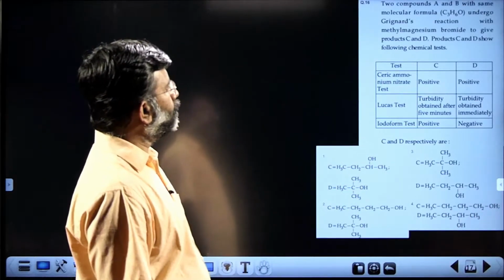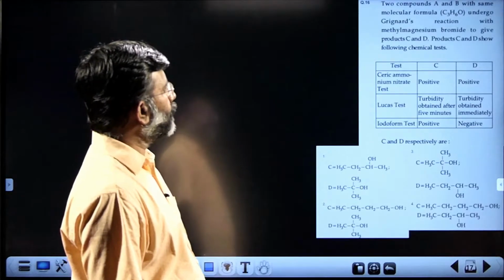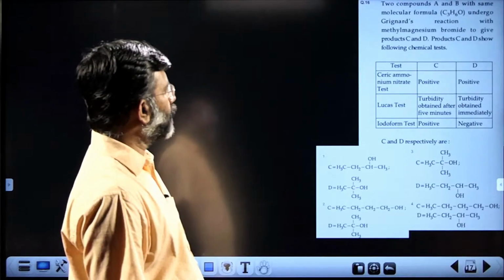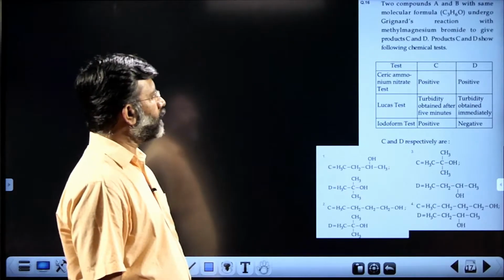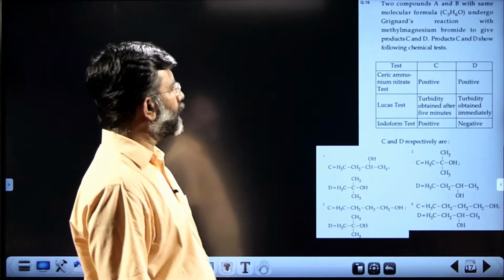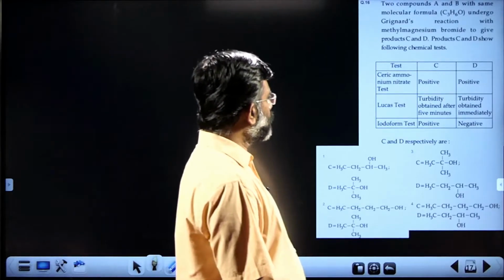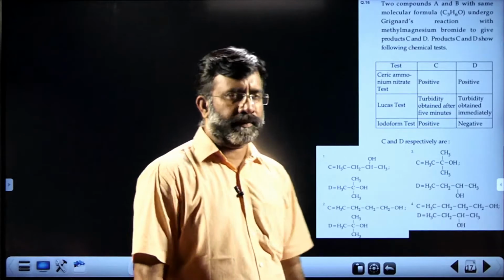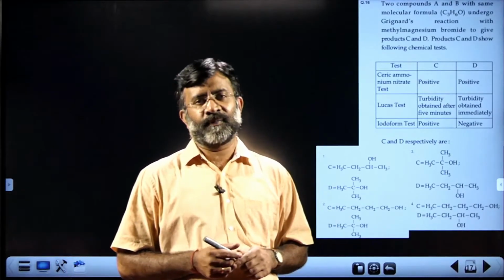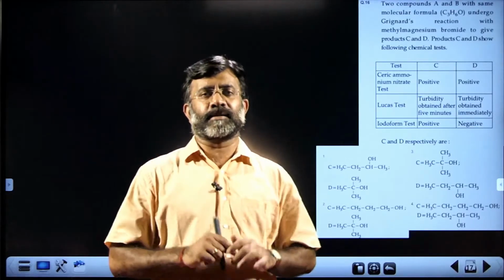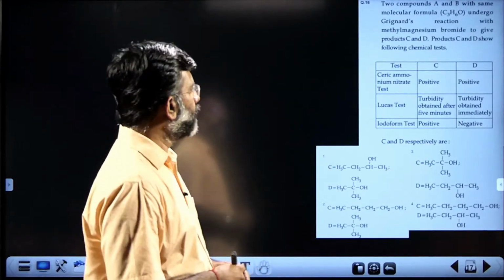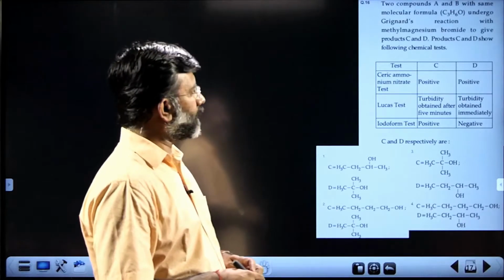Two compounds A and B with the same molecular formula C3H6O undergo Grignard reaction with methyl magnesium bromide to give products C and D. Products C and D show the following chemical tests. Test for C and D, ferric ammonium nitrate test. That is yet another point. So this is the second point we see, which we don't learn in the textbook or syllabus content, that came in the question: an out of syllabus point. The reaction with the ferric ammonium nitrate test.